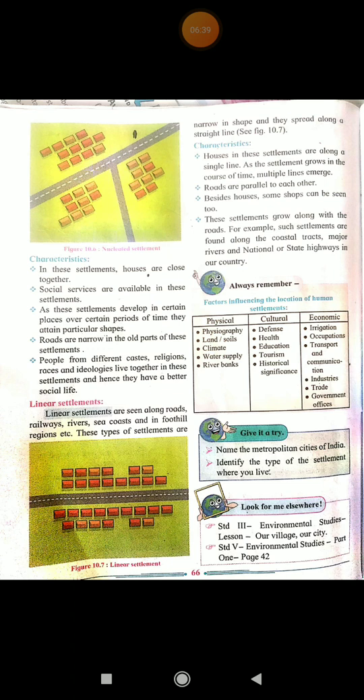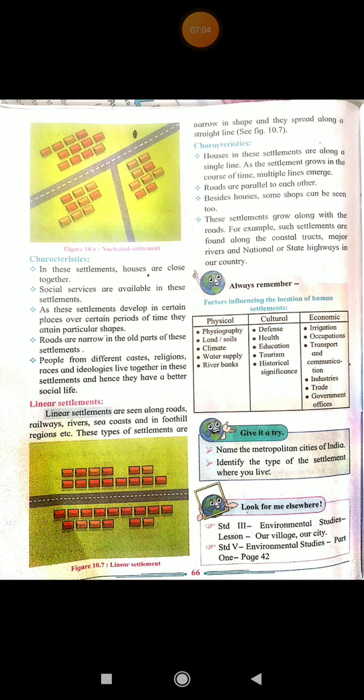As the settlement grows in the course of time, multiple lines emerge. Now what happens if one line is filled up? Then the second line will be formed. So as and when the settlements are growing or developing with the passage of time, multiple lines emerge. Means when one line is full, all the houses are built, then the houses will be built in the second row.